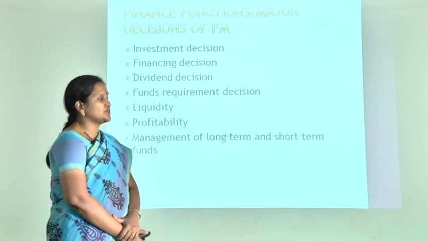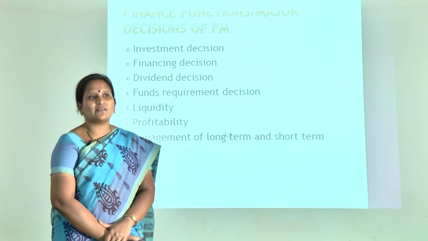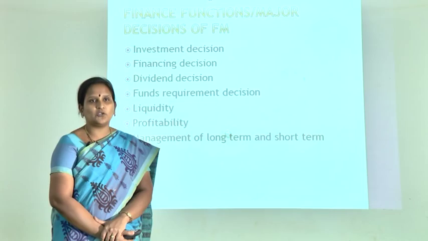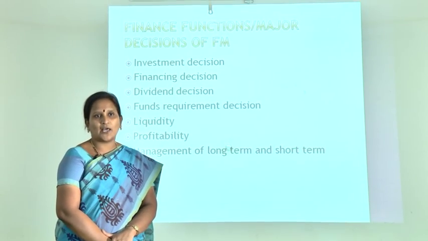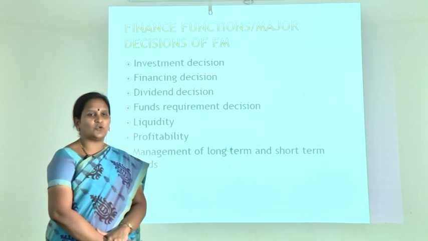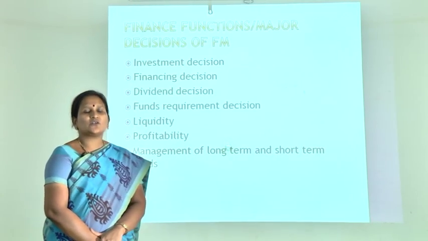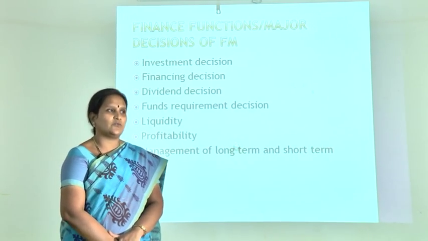Finance functions. First one is investment decisions. Investment decision is also called capital budgeting. Whenever you are going to plan for growth maximization, how the capital must be allocated in various segments, that is about the investment decision. And next comes the financial decision. It is also called capital structure decisions. It is the study of debt and equity ratios.